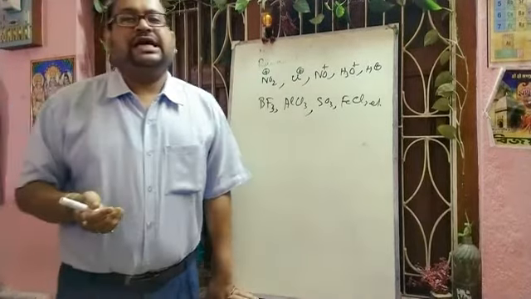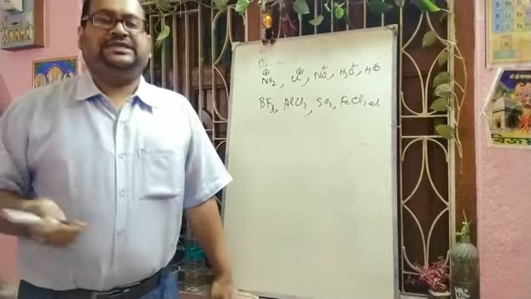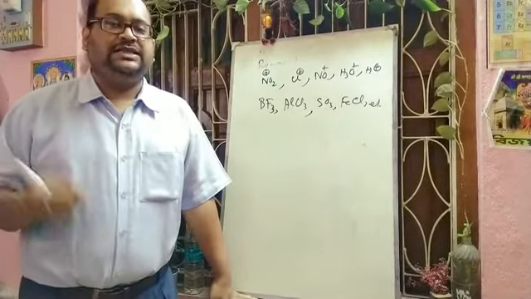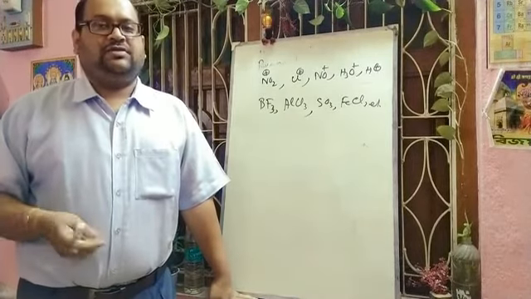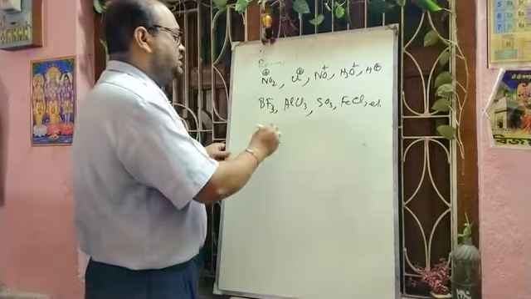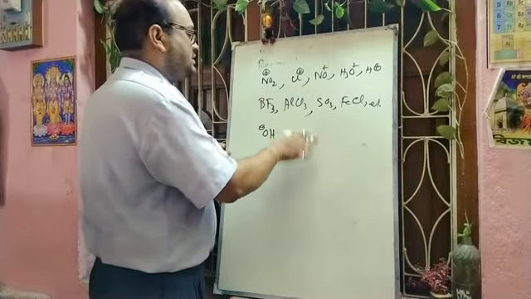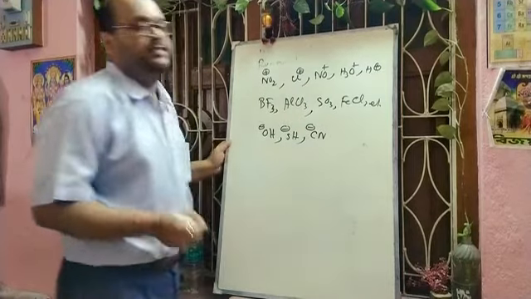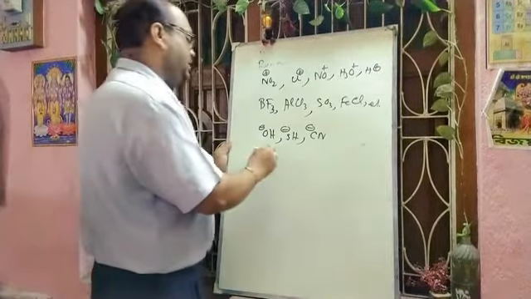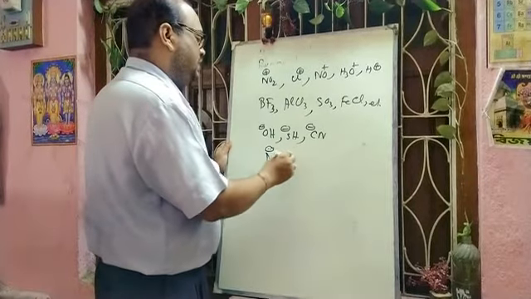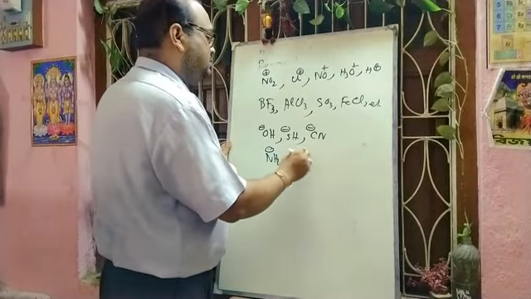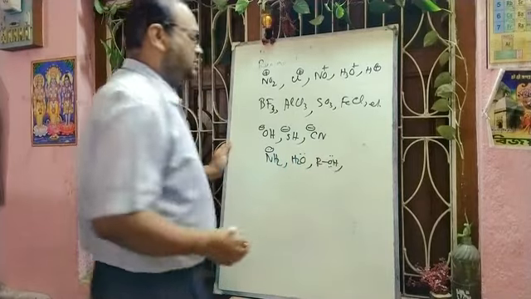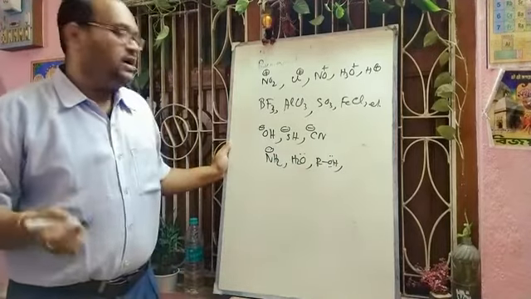Now, nucleophiles are negatively charged or electron rich species. Nucleophiles are nucleus loving species. There are generally two types of nucleophile: one is the negatively charged nucleophile, another is the neutral nucleophile. Negatively charged nucleophiles are like OH minus, SH minus, CN minus, like this. And for neutral nucleophiles, we can think about NH3, water, ROH, containing lone pairs of electrons. Definitely a neutral nucleophile should contain a lone pair of electrons.